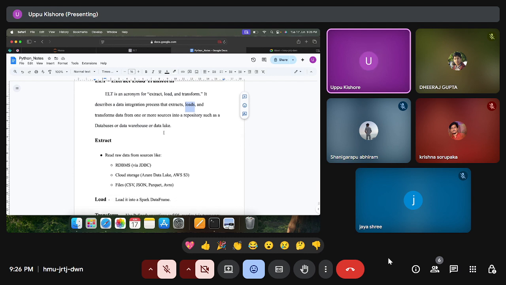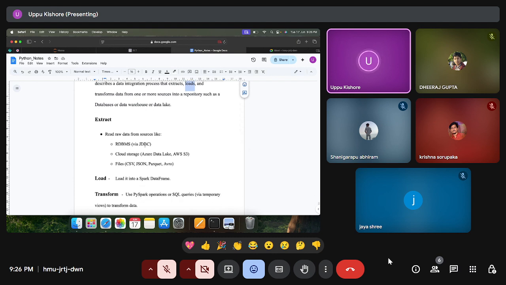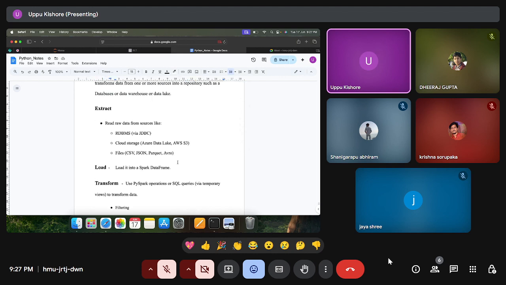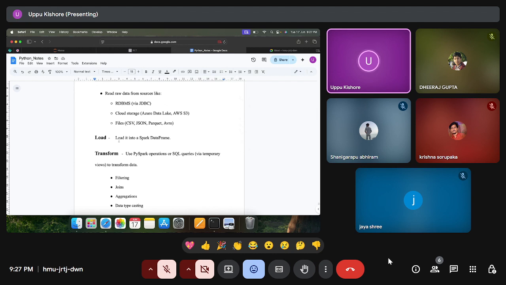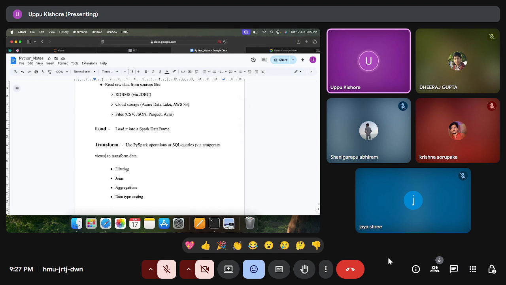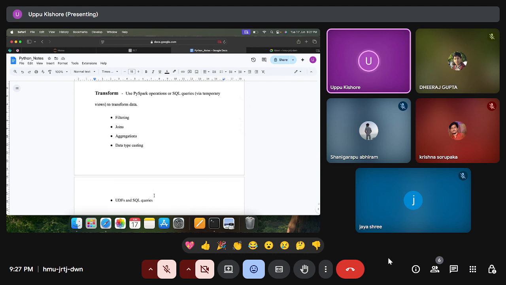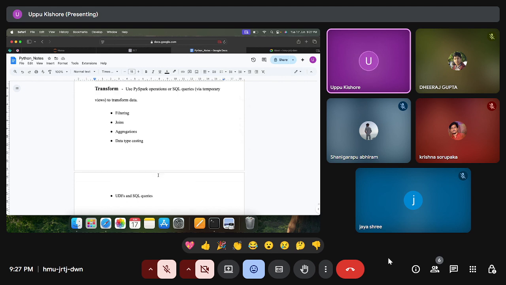So how are we extracting? We will extract the data from RDBMS, cloud storages, Azure data lake files, JSON, CSV, different files. Any of the sources can be compatible for extracting the data. And for loading, we'll load the data into a Spark data frame. And transform: once we load the data into a data frame, we can perform different operations. We have seen, right? Filtering, joins, aggregations, data type casting, user defined functions and SQL queries. So far we have seen up to user defined functions.